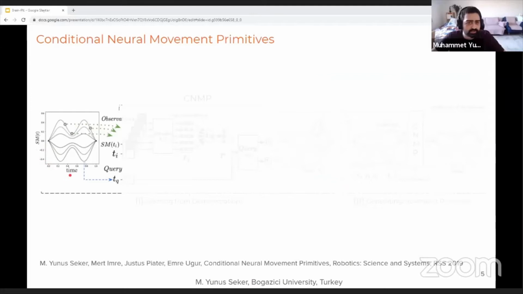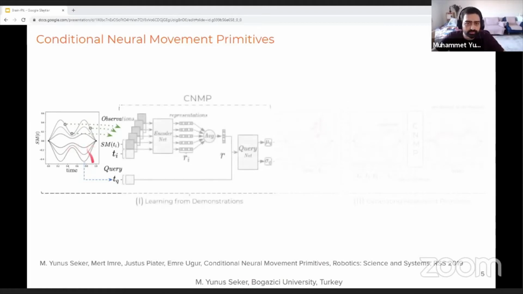And in every training step, a random demonstration is chosen. From this demonstration, a number of random time and sensor motor couples are sampled as observations here. In addition, a random time step is also chosen. Our aim here is that the system will try to predict the value of this time step using the observations.